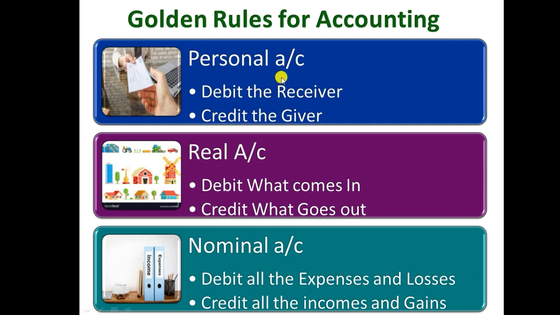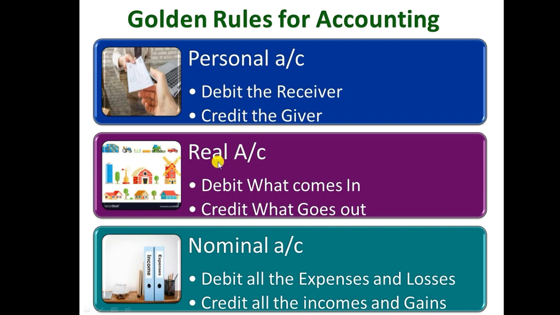We need to apply this rule for transactions between natural persons, transactions between artificial persons, and transactions of outstanding expenses and outstanding incomes. So we should apply this rule only for personal accounts. At the time of receiving, we need to debit it. At the time of giving, we need to credit it.